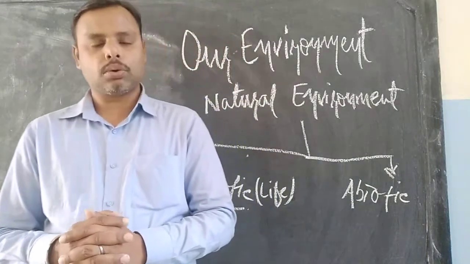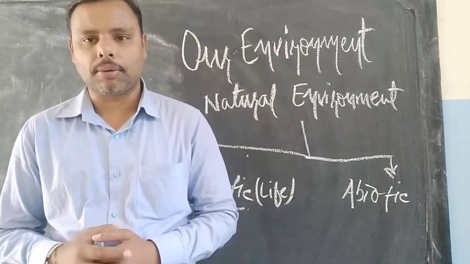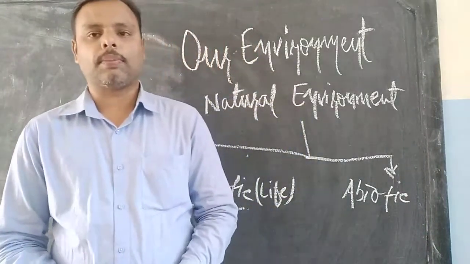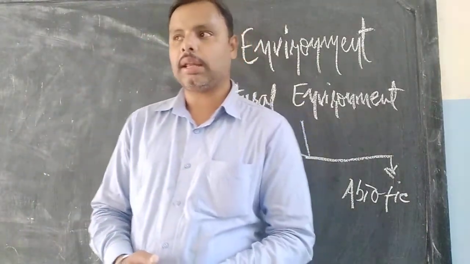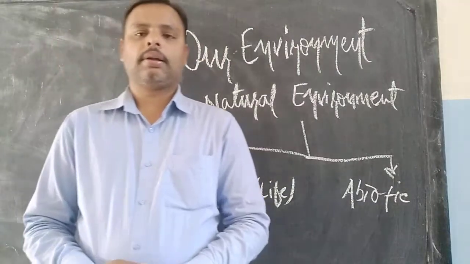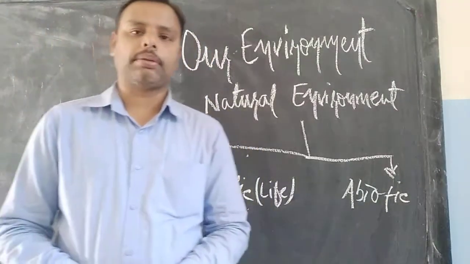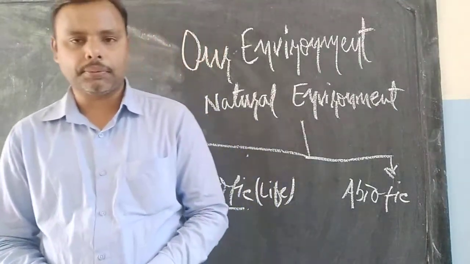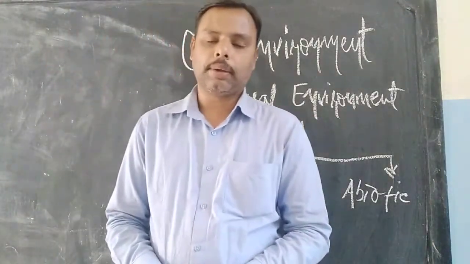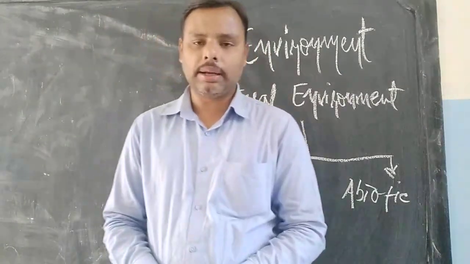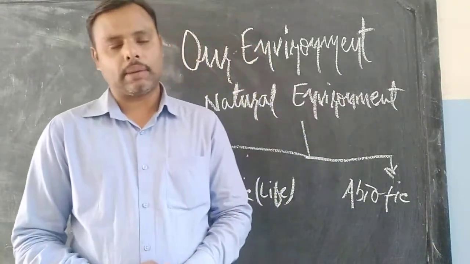Natural environments are those which are free gifts of nature, which nature has given to us free of cost, like air, water, sunlight. But one has to be very careful when using these resources because they are limited in supply and have unlimited demands.